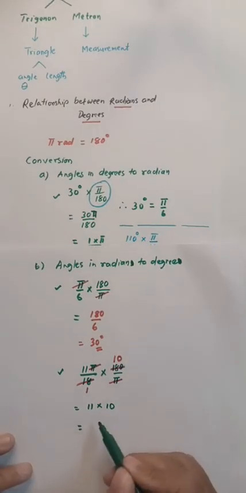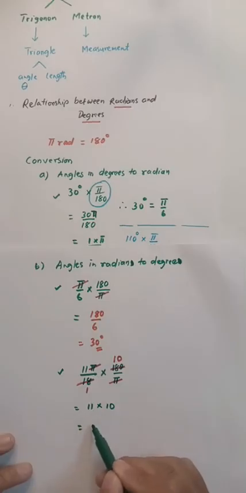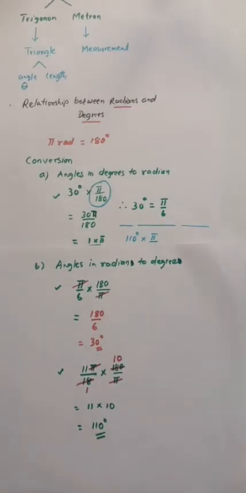So what is your answer? Your answer is 11 times 10, which is 110 degrees. So this is how we convert.